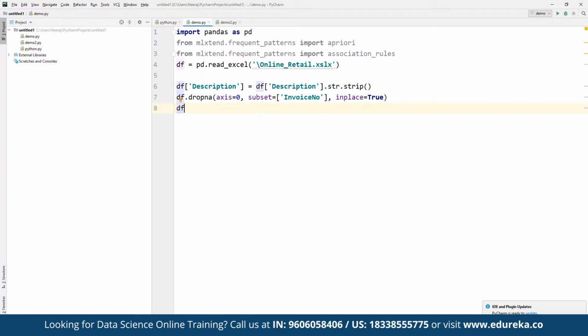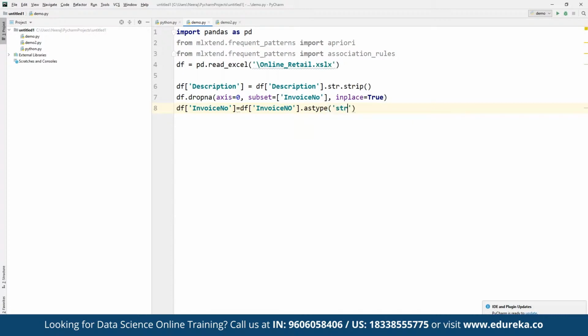Then from the data frame, we can define the invoice number, and we are again going to convert that to a string. So here we have invoice number dot astype, and we can keep it as astype, defined to be a string value.